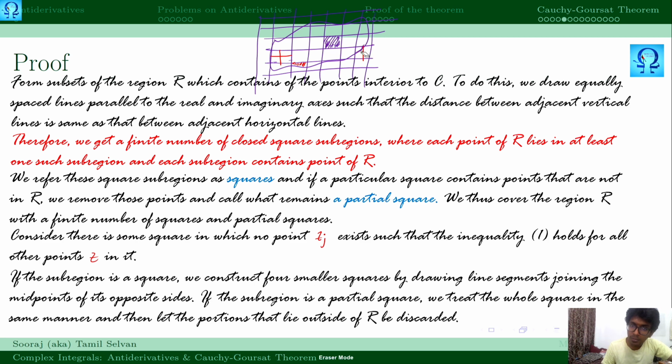After subdividing, you may notice these 3 portions do not cover any part of the region, so we consider only this one. After splitting this into 4 equal smaller squares, we consider the squares which cover some point of the region, and we discard the remaining part.